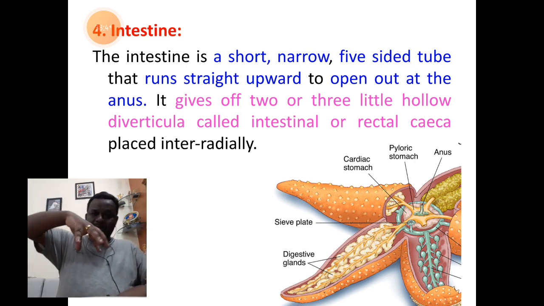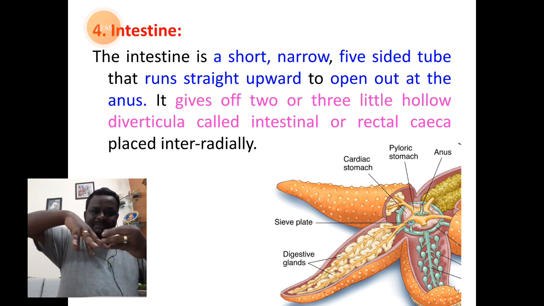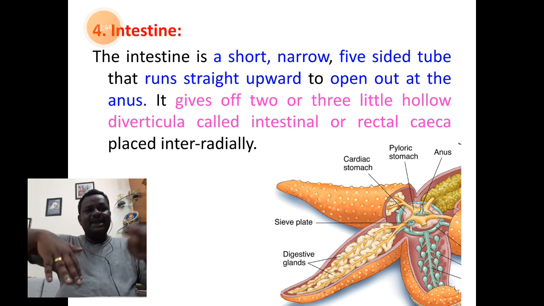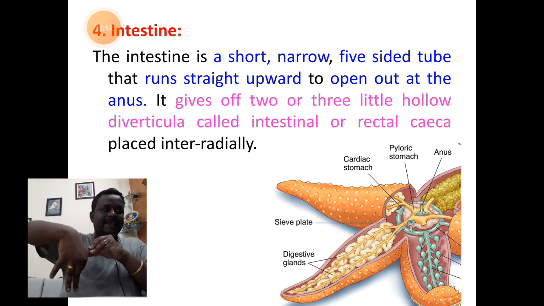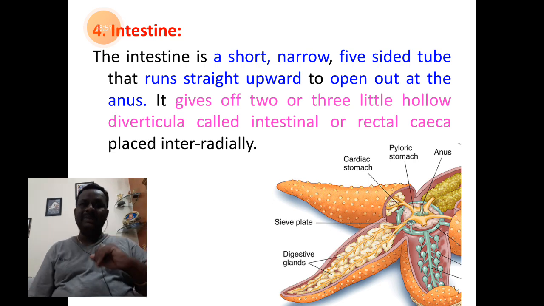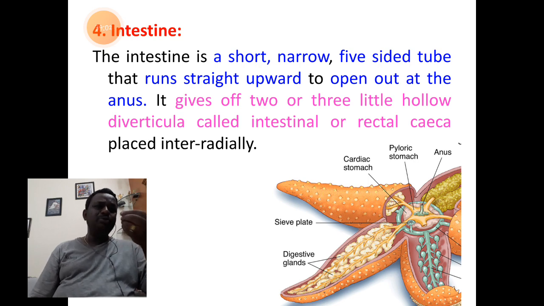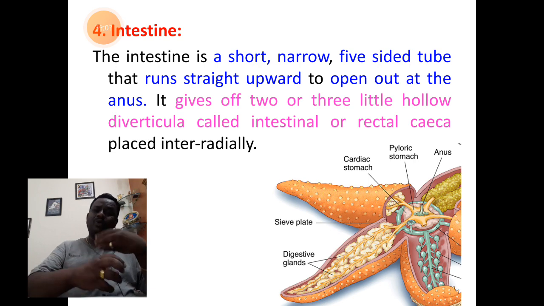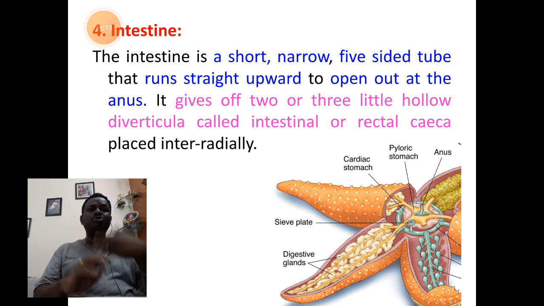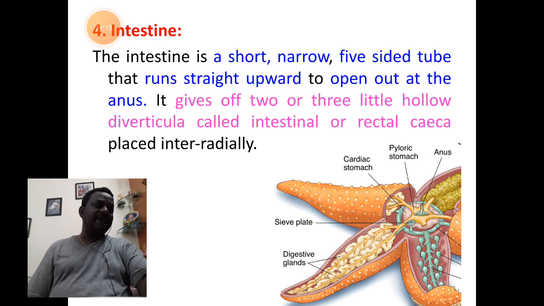Again, when you look at the intestine, it shows branches like this. Each of these branches of the intestine we call intestinal caeca. The function of it is to produce a brown color fluid. The brown color fluid will have mucus within, which will make the food undergo easy digestion, easy movement within the digestive tract. So, that is about the importance of the intestine.